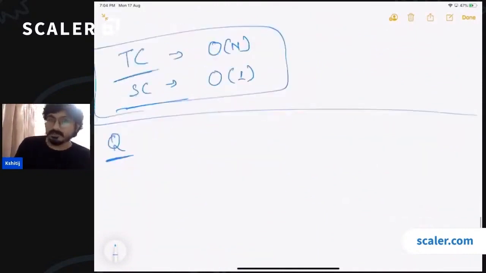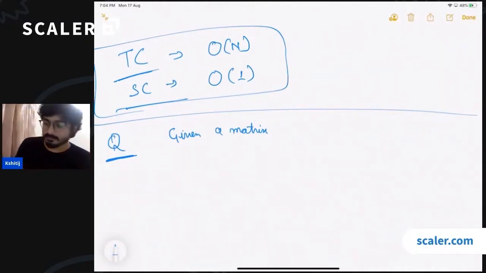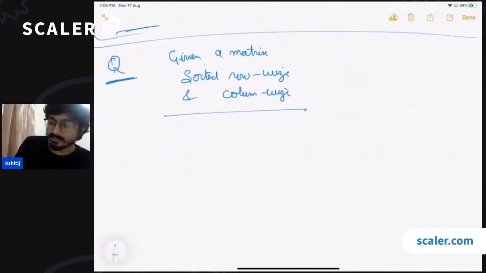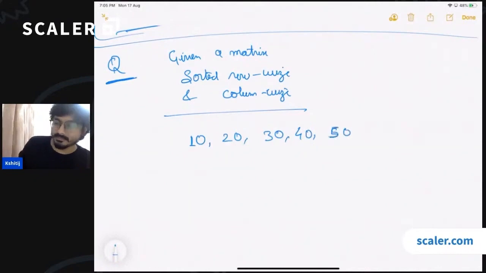Okay, let's discuss the next problem. It is also a very, very interesting problem. You are given a matrix, which is nothing but a two-dimensional array. All the rows of the matrix are sorted in ascending order and all the columns are also sorted in ascending order.